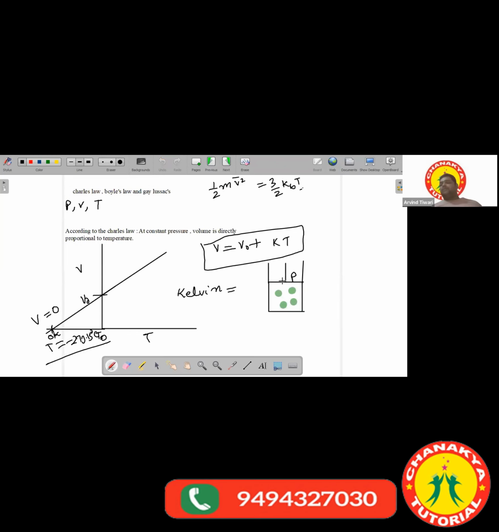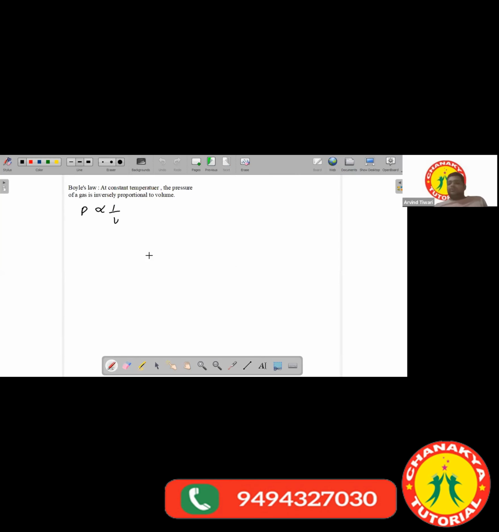Suppose you apply some pressure on this gas, if you push it in the downward direction, so you are increasing the pressure. And if you increase the pressure, the volume of the gas will decrease. The space that is occupied by the gas will decrease. If you decrease the load from here, decrease the pressure, the volume of the gas will increase. Okay. So pressure is inversely proportional to volume.